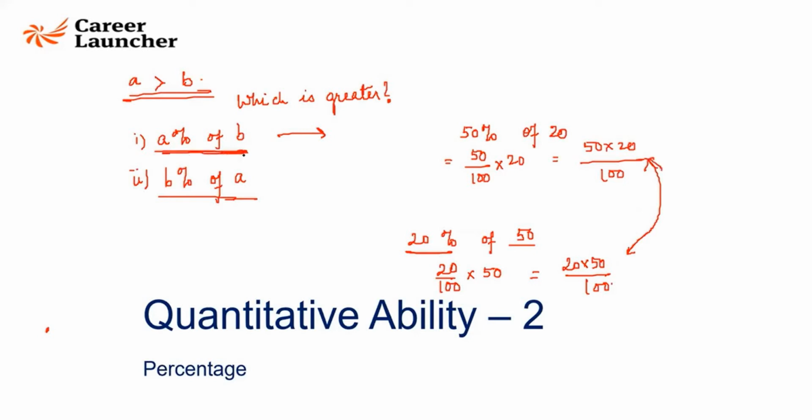Need to begin. A percent of B is nothing but A by 100 of B. And B percent of A is nothing but B by 100 of A. Both of them will give you the same result, that is A into B by 100. Isn't it?